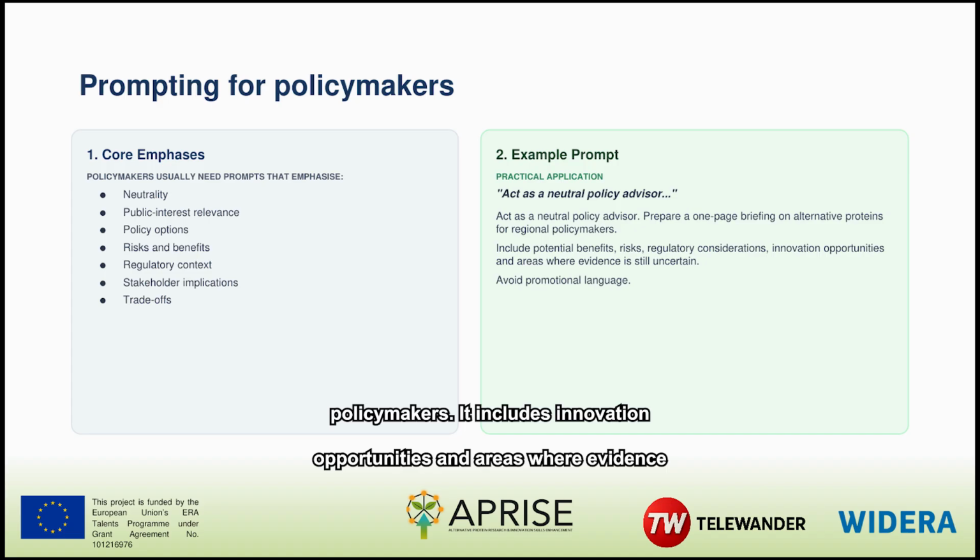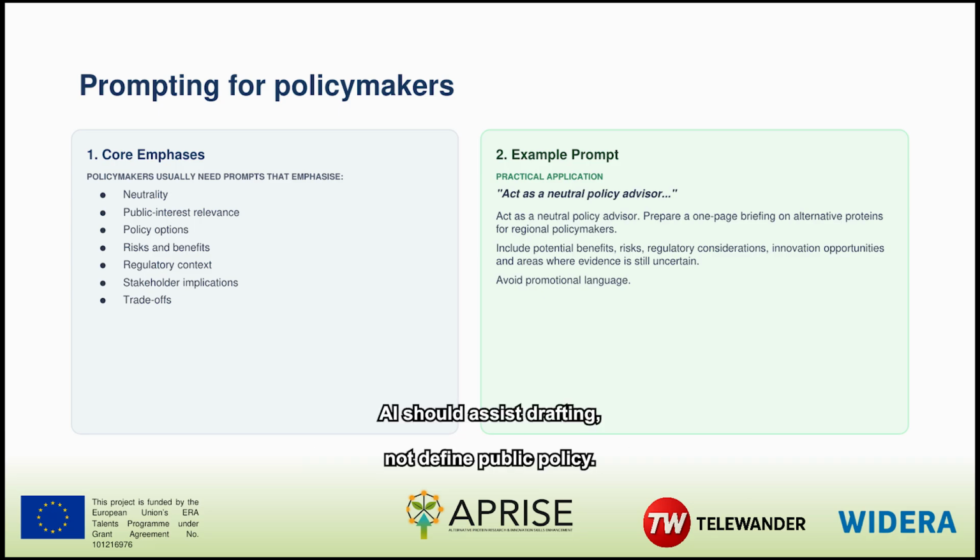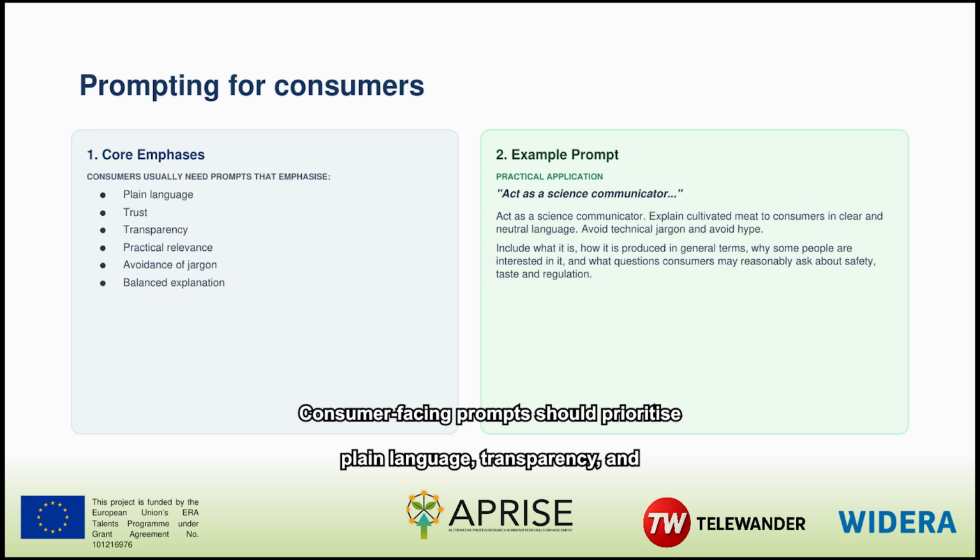It includes innovation opportunities and areas where evidence remains uncertain, while explicitly avoiding promotional language. The prompt can improve balance and structure, but the final briefing must use current official sources and clearly separate scientific evidence, policy interpretation, and stakeholder positions. AI should assist drafting, not define public policy.